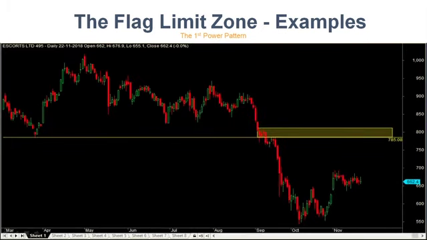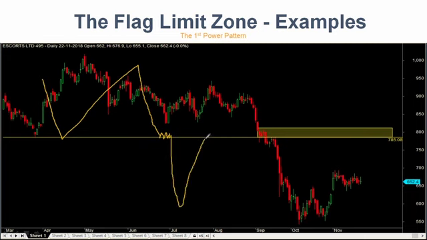Somebody is asking why I didn't take this trade. I didn't take this trade because, what is the theory? What is the fundamental principle of flag limit zone? The price stopped somewhere, and when price comes there, there is a fight, and then price has to fall, and only if price comes back, I will take a trade at that zone. Entry would be here, stop loss would be here. So what is the entry, Shivaram sir? It is a short.